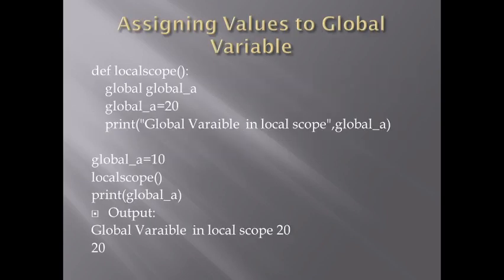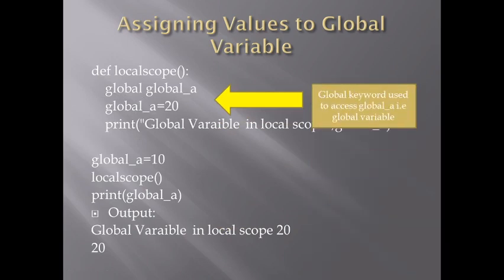Now assigning values to a global variable inside a function. We have created global_a again here in the main program. This is the global_a whose value is 10. Again we are calling the function local scope. Now in the local scope we have used the keyword global and we have accessed the variable global_a. Now we are changing the value to 20. So when we print it,